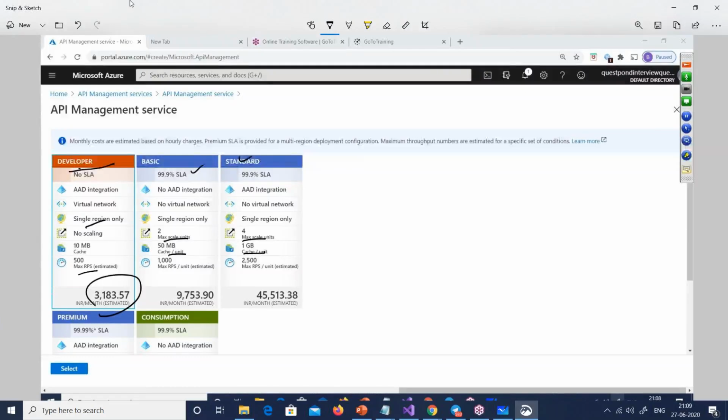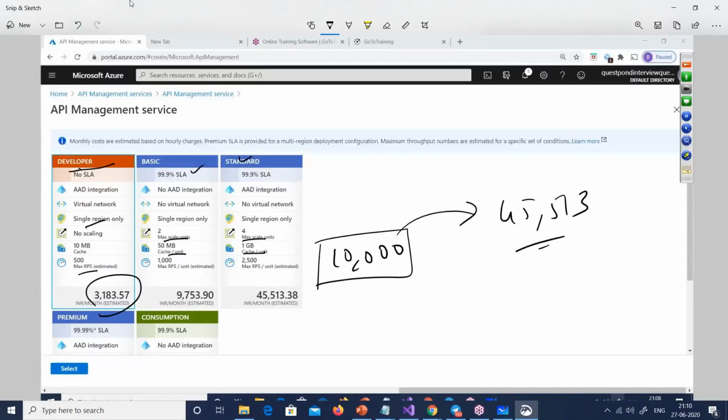I really hate the amount out here. So you have 9,000 or 10,000 rupees for basic, and you jump 5 times more to get standard. I really don't like this. The same is happening with a lot of Azure services. For mid-sized companies, they say, okay, here is a small amount. But the time you are a big shot, who wants to do some huge load, they go suddenly very deep. I'm really not liking this policy. I hope that they can at least make it 20,000 or something, right? But there is no intermediate point in between.